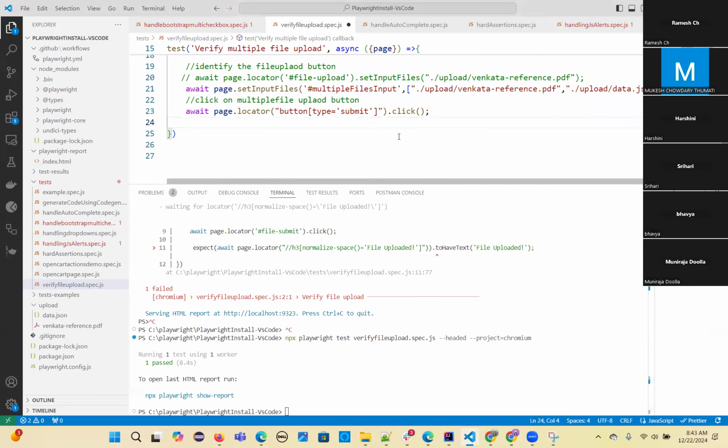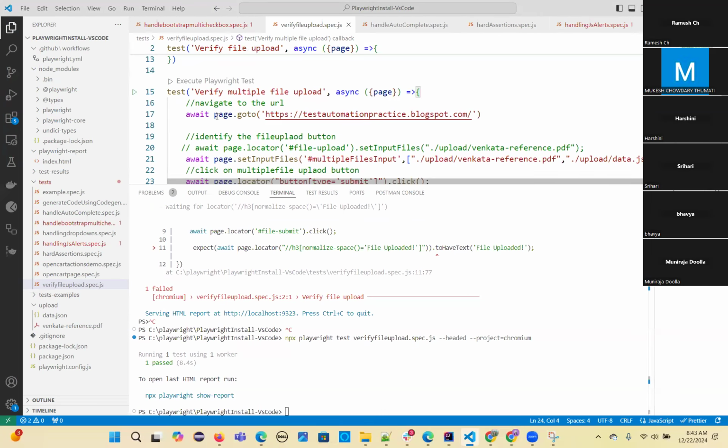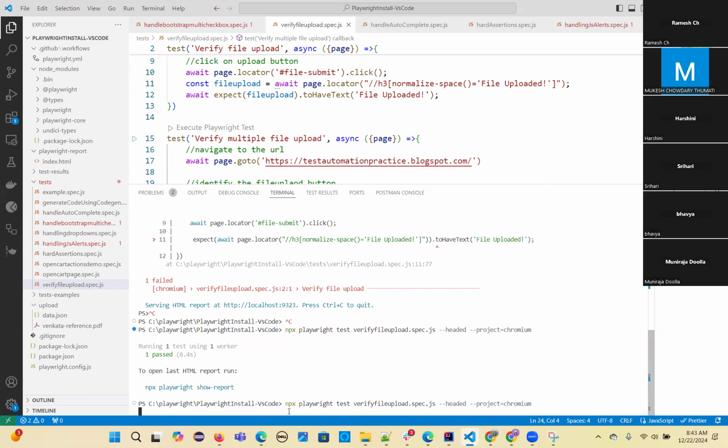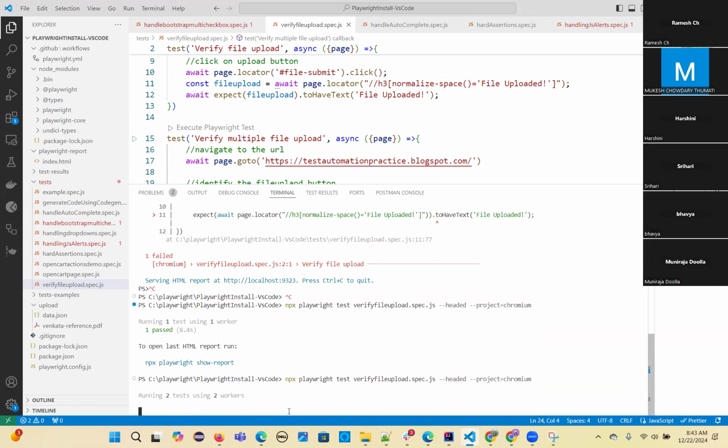Remove this one. Just run the test cases, both of them. So single file upload we have seen, multiple files also. The setInputFiles method will help you to do that.